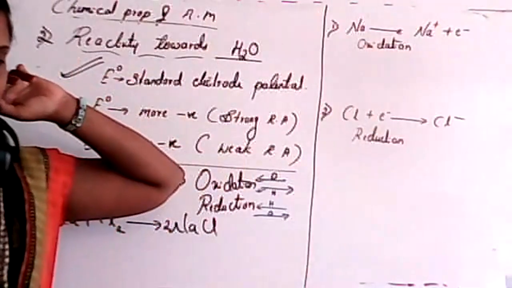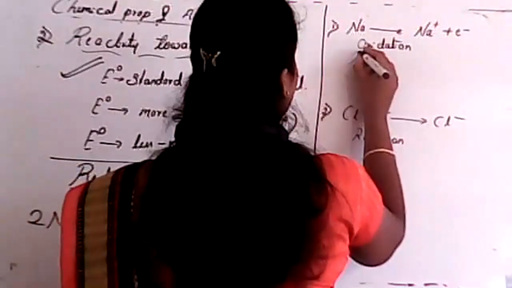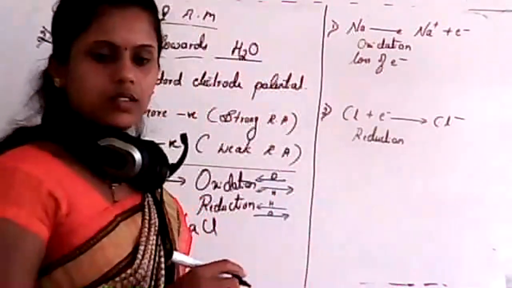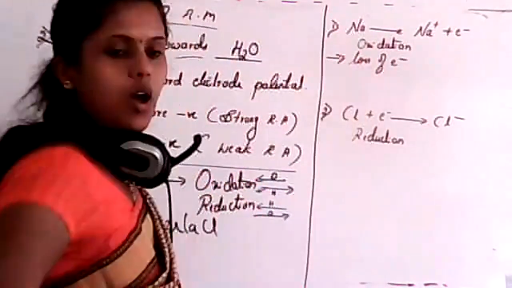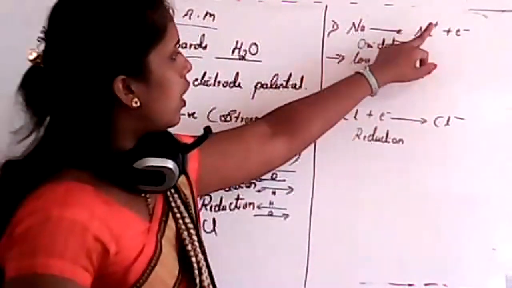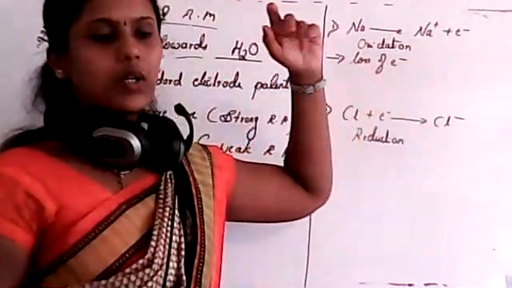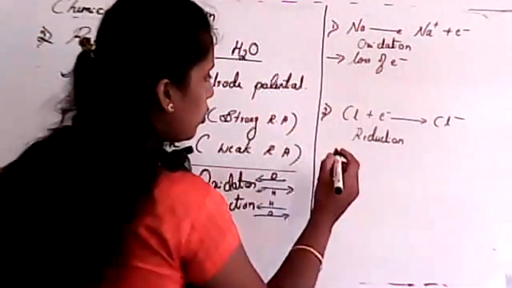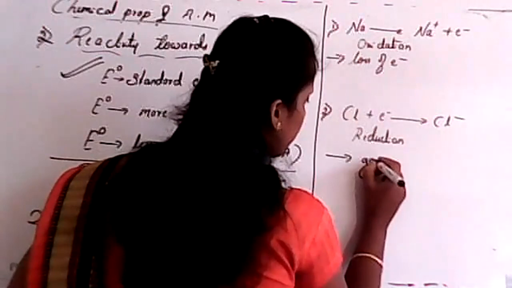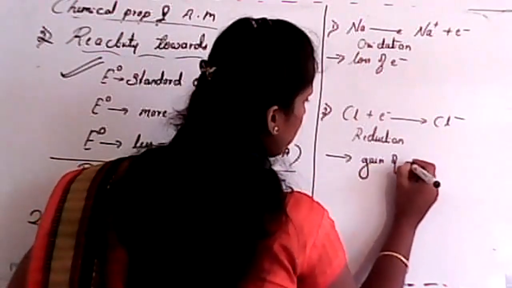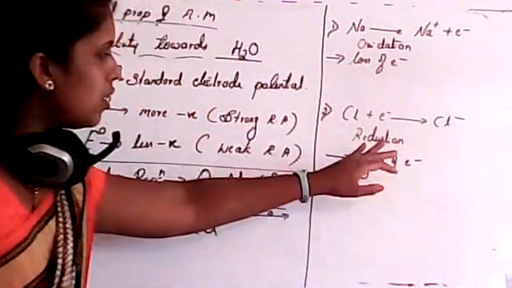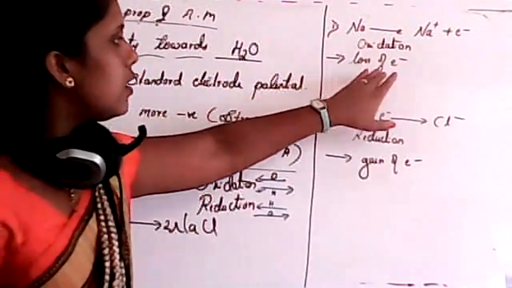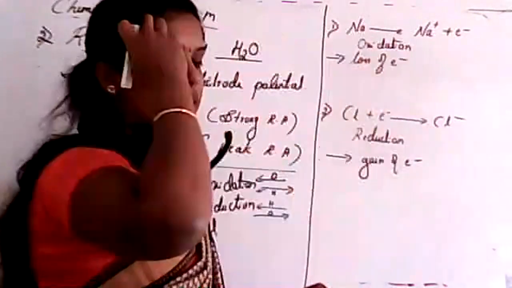Loss of electron is oxidation, isn't it? First one is loss of electron is oxidation. See, electrons were lost by sodium, so that's why loss of electron gives oxidation. What about reduction, student? Gain of electron is reduction. You have to remember these points, okay? Reduction is gain of electron, oxidation is loss of electron. So this is in terms of electron transfer theory.